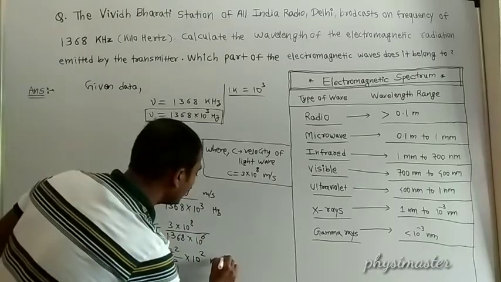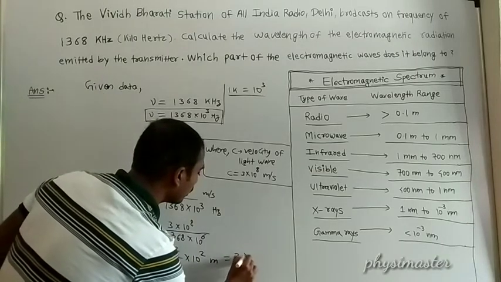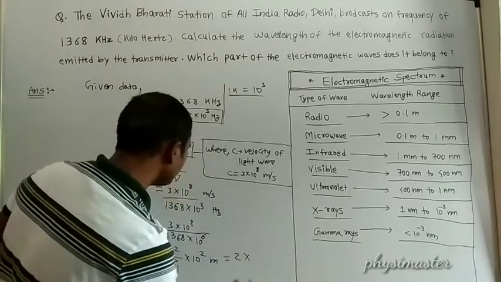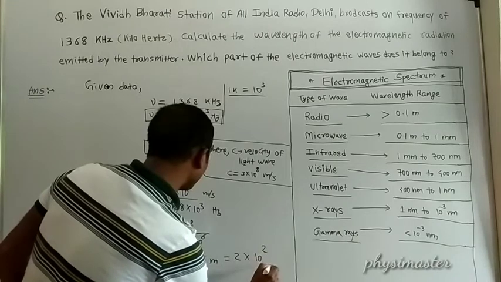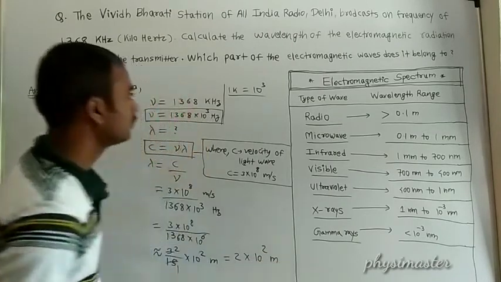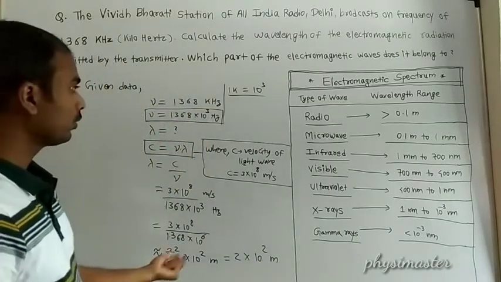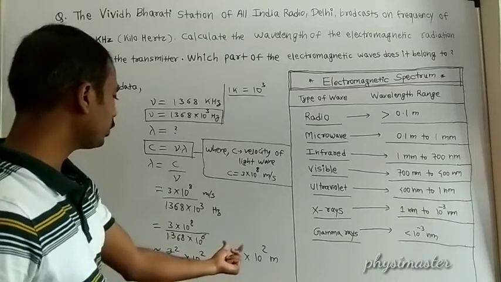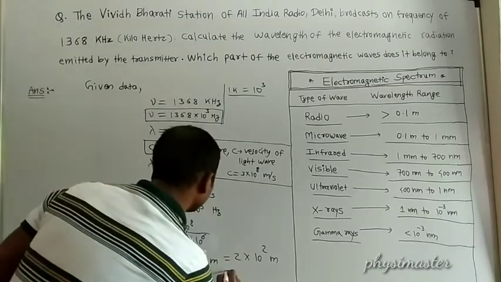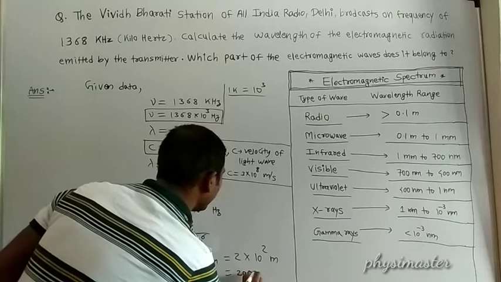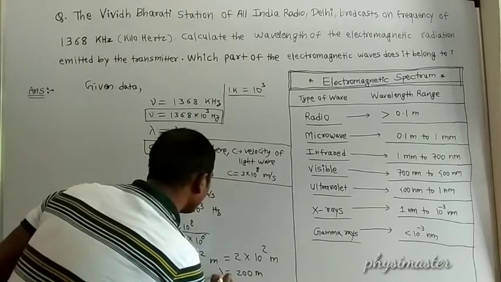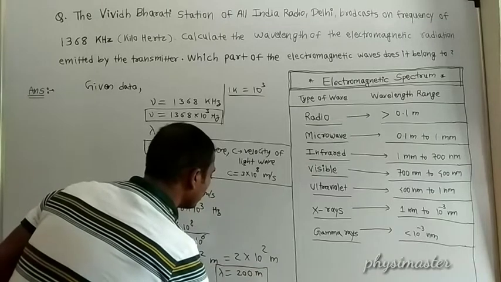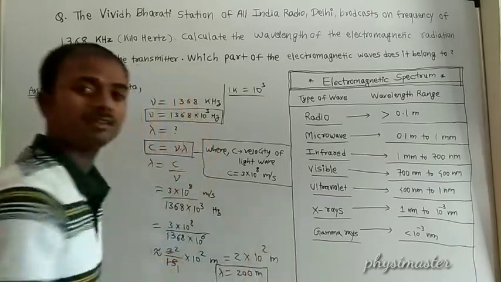Okay, so the answer is 2 into 10 to the power 2 meter, which means 200 meter. So this is the value we have to calculate of the emitted radiation.